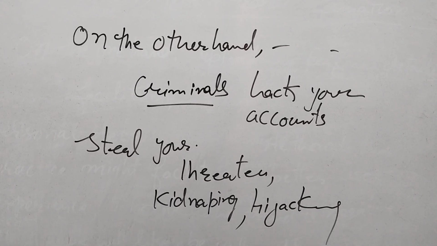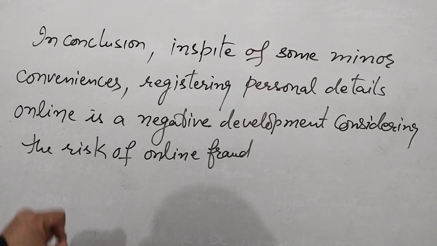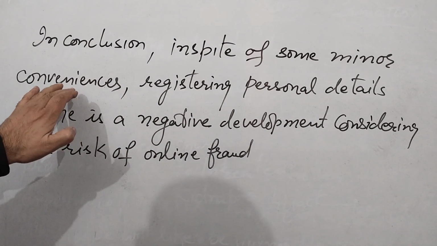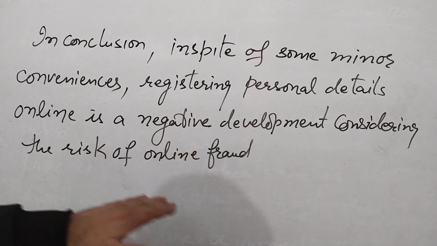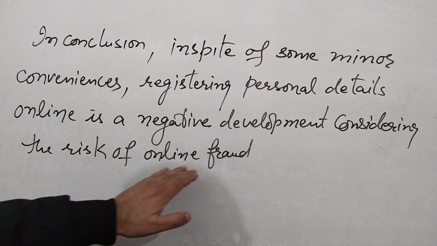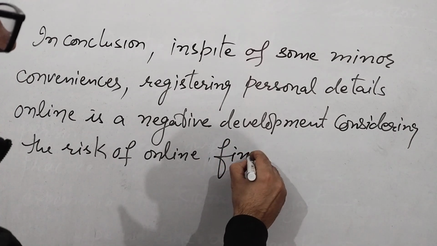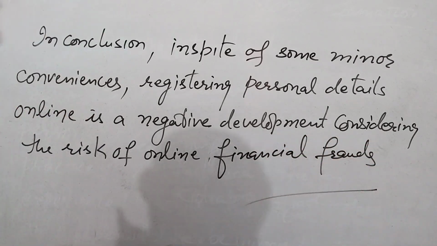Then after that, the conclusion. So in the conclusion, you have to show the reflection of both body paragraphs. Whatever you have written in body para 1 and body para 2, you have to repeat their main idea in the conclusion. In conclusion, in spite of some minor conveniences, minor comforts, registering personal details online is a negative development, considering the risk of online fraud or online financial frauds. So in this way, the whole essay can be written.